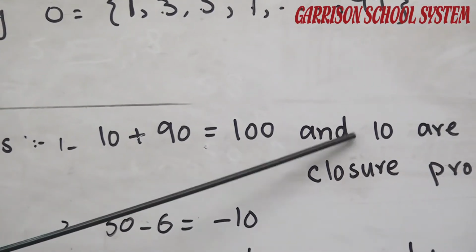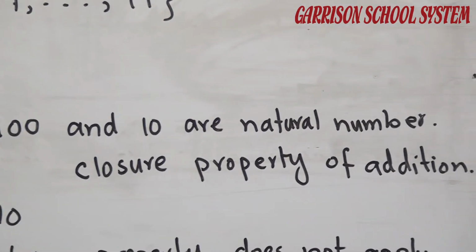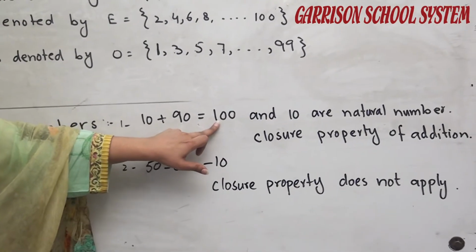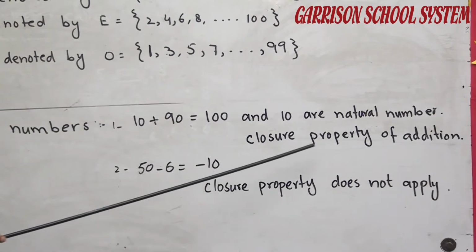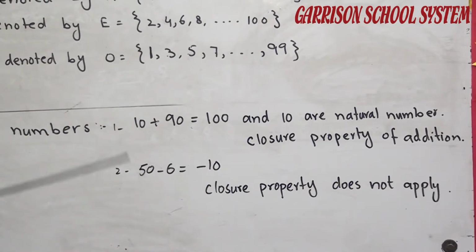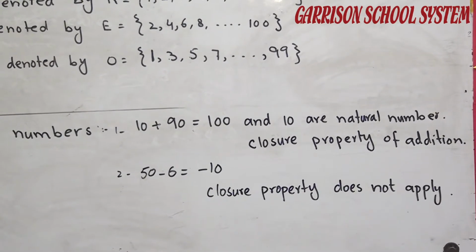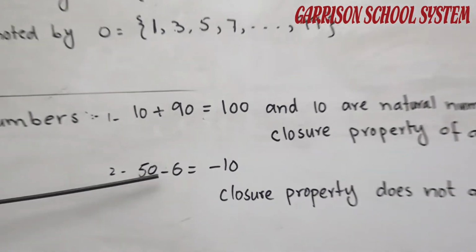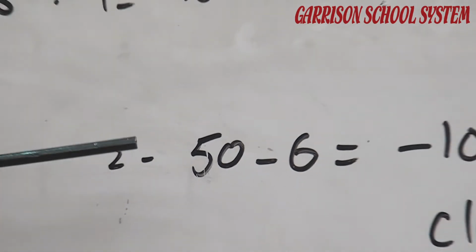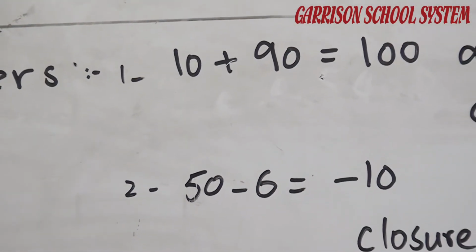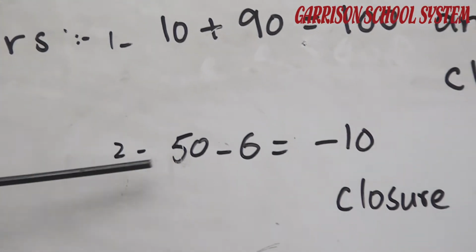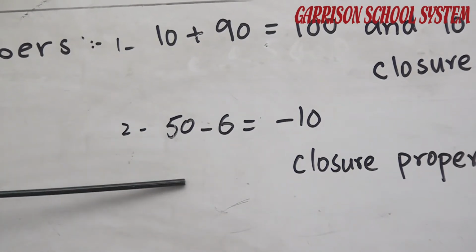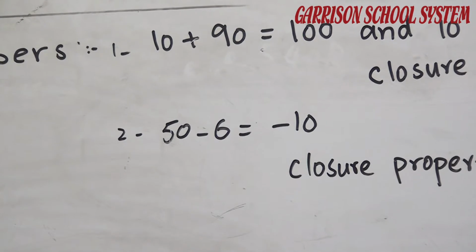In this way, 10 and 100, 10 and 90, all are natural numbers, and the sum is also a natural number. This is called the closure property of addition. Now the other rule, the subtraction rule. 50 is a natural number and 60 is also a natural number. When a natural number is subtracted from another, like 60 is subtracted from 50, we get minus 10. The result may not be a natural number.